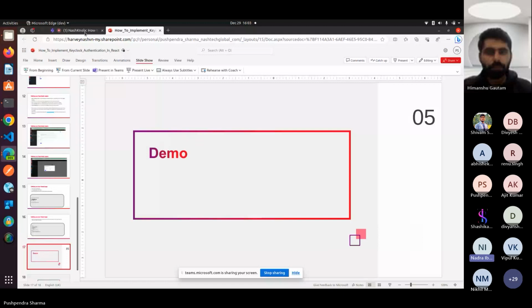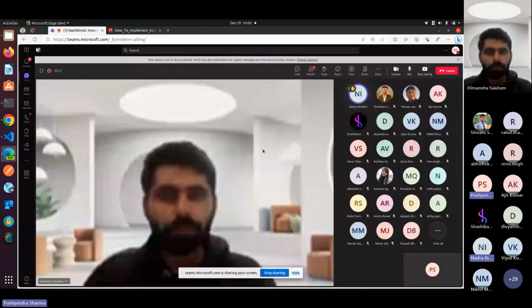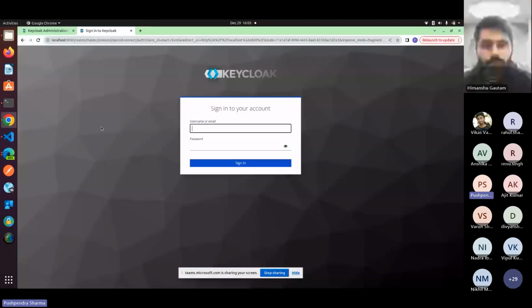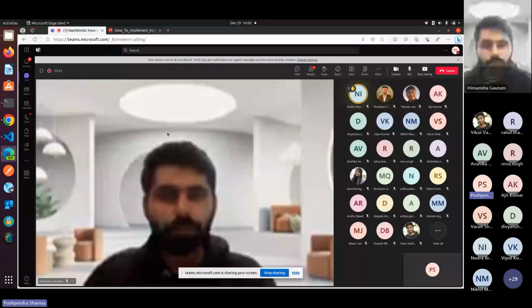Yes, Himanshu. Hello, Pushpendra. Hi, Nandra. I have a question related to the temporary option. If I set the password as temporary, then how would the single sign-on work? I just turned temporary off.